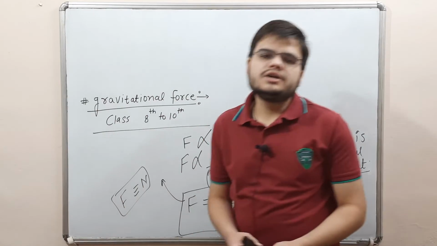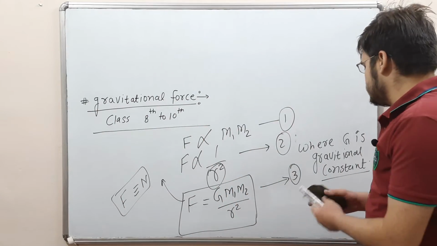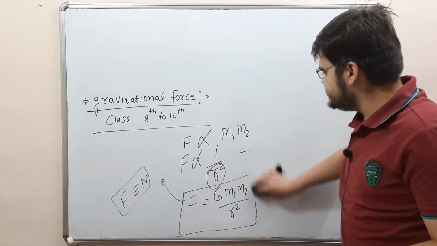So we have to study the properties of the gravitational force. What are the properties of the gravitational force?